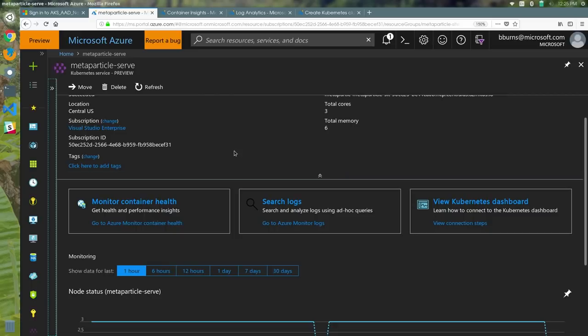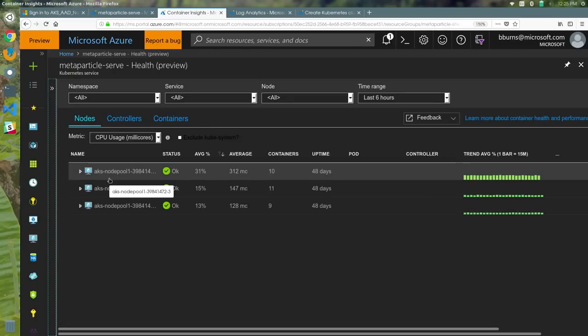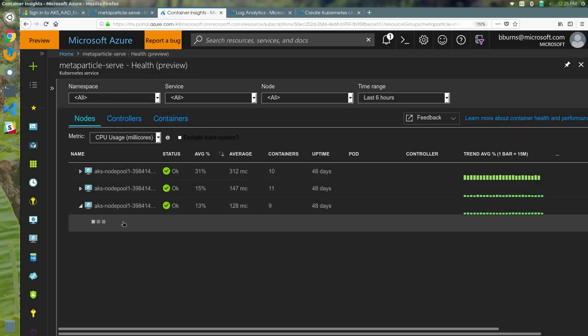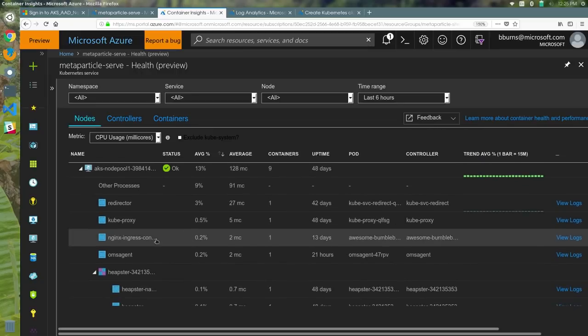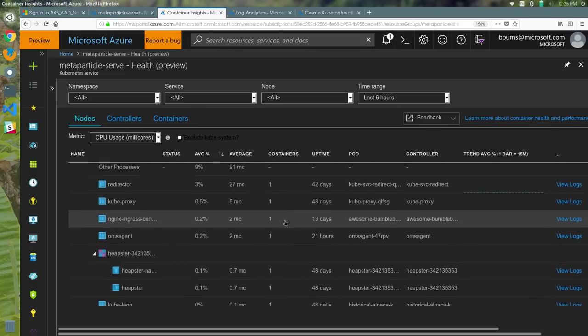I'll drop into the container health here. And what you can see now is the machines that are in my cluster. I've got a 3-node cluster, and it's giving me things like the CPU average. So I can see which machine is using more, both as a number and visualized over here. And if I drill into one of these machines, I can see the containers that are running on that machine, the CPU they're using, and how long they've been up, and things like that.